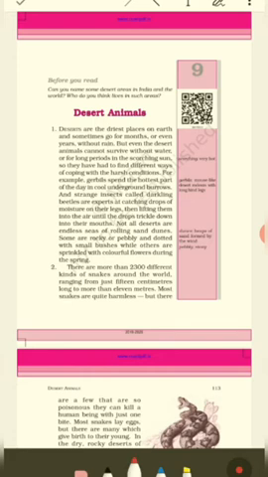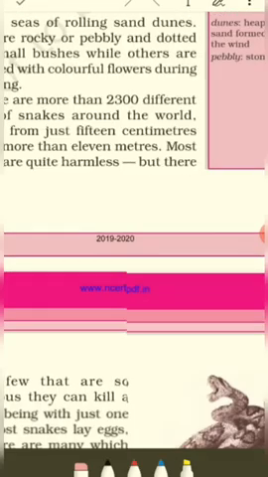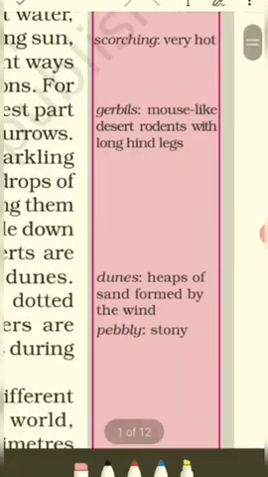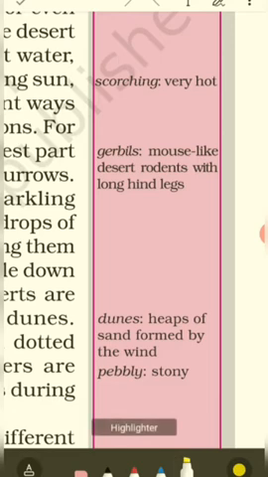But before beginning, we'll come across some important words that are new to you, so I would like to discuss them before we actually begin. Let me zoom in for clear visibility. I also suggest you open your book to see things more clearly. The words are: scorching.